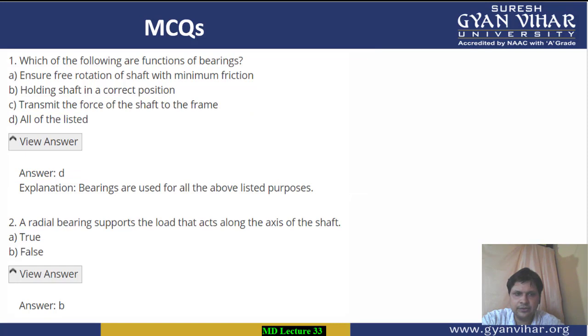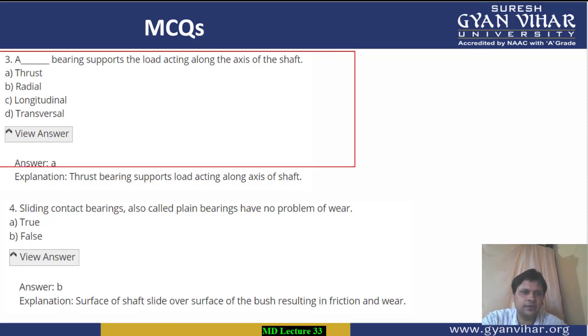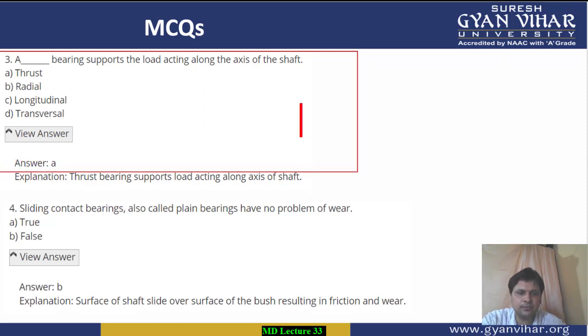Coming to the next one, students. Question number 3. A dash bearing supports the load along the axis of the shaft. Now the bearing which supports the load along the axis of the shaft is known as thrust bearing, just as in the previous MCQ I have told you. So A is the correct answer. A thrust bearing supports the load along the axis of the shaft.